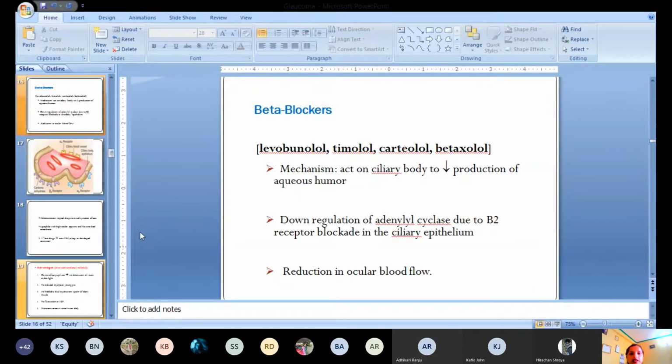This adrenaline, I think all of you are very familiar with adrenaline. This is a sympathomimetic drug, adrenaline, that acts on the various adrenergic receptors like alpha 1, alpha 2, beta 1 and beta 2. It acts on all the receptors. This is a non-specific sympathomimetic drug, adrenaline. So it acts by various mechanisms in the treatment of open angle glaucoma.